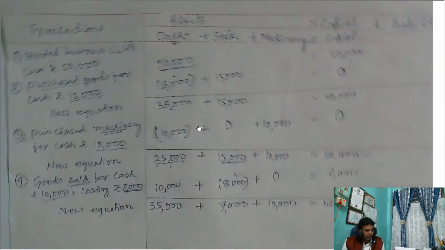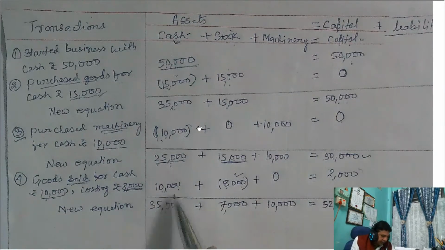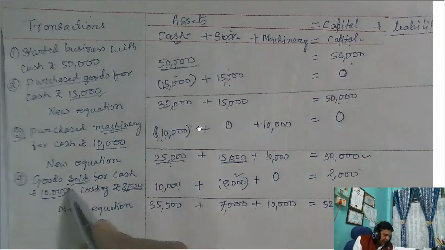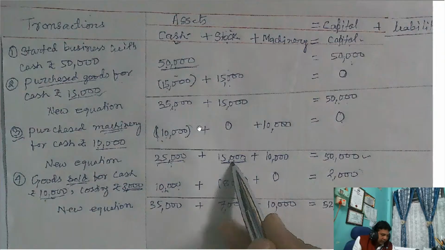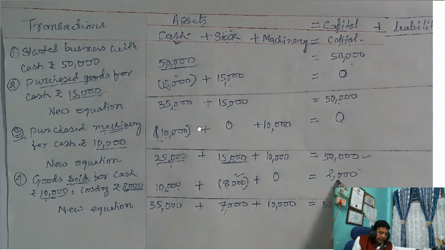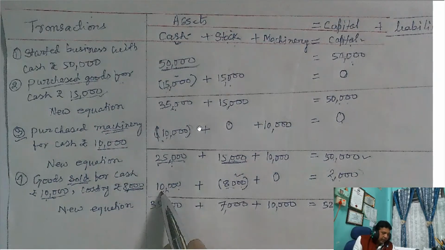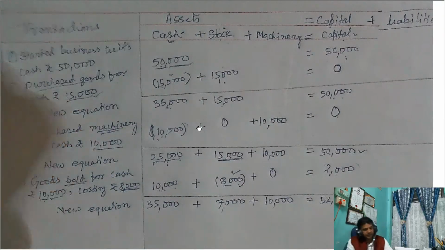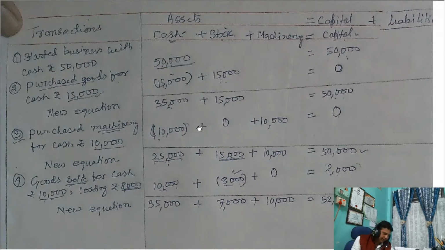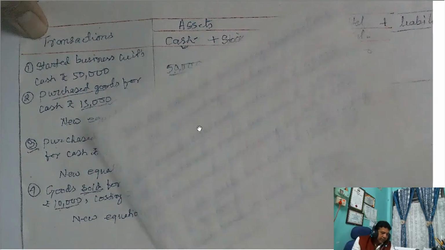So first you see how double effect is shown. But sometimes it is getting a triple effect. So you see here, this transaction getting triple effect. One assets, stock is also asset, and capital. This is capital 2000. So 2000 here added, 8,000 here deducted, 10,000 here added. So you see the minimum is two effects, maximum is 3, 4, 5, depends on the nature of transaction. Okay. Now I am taking the transaction number 5.